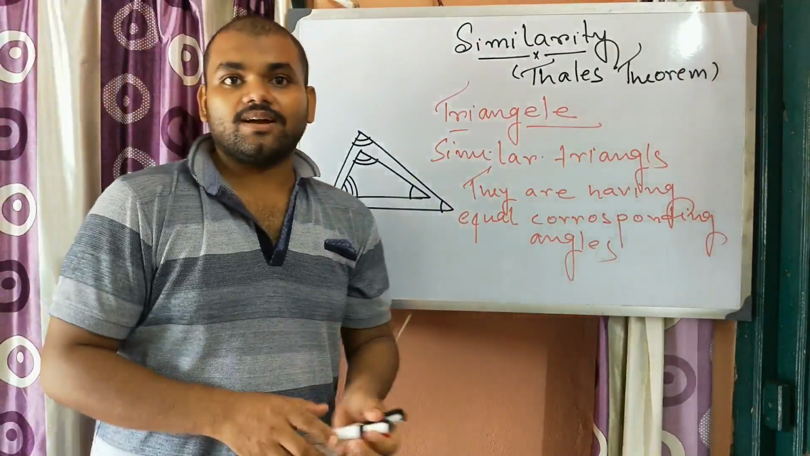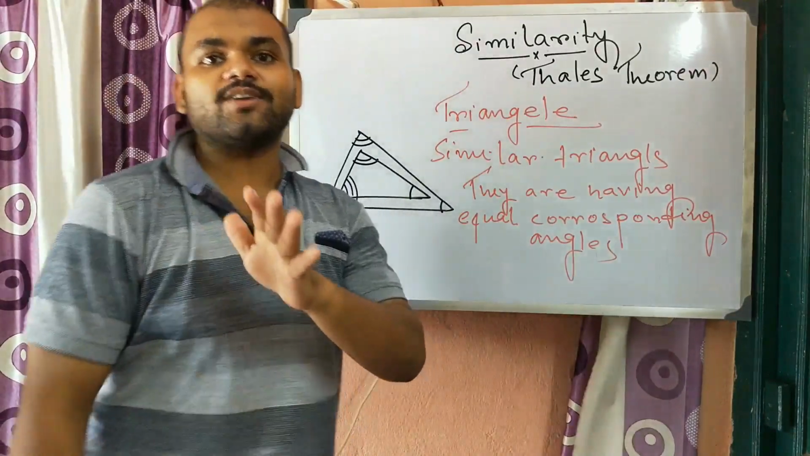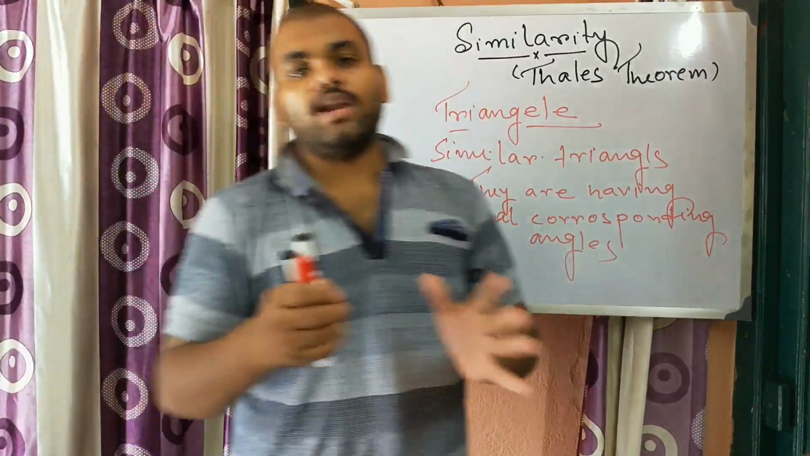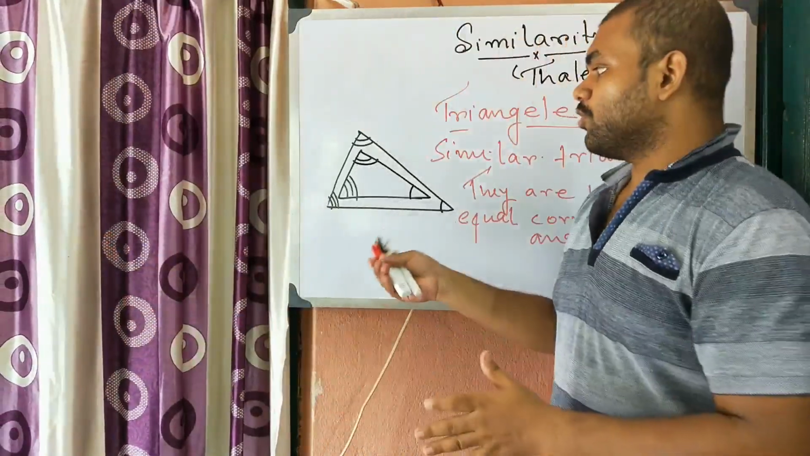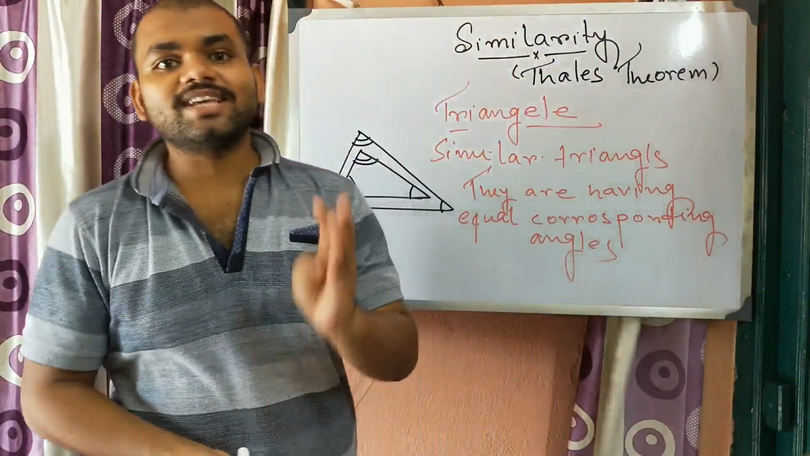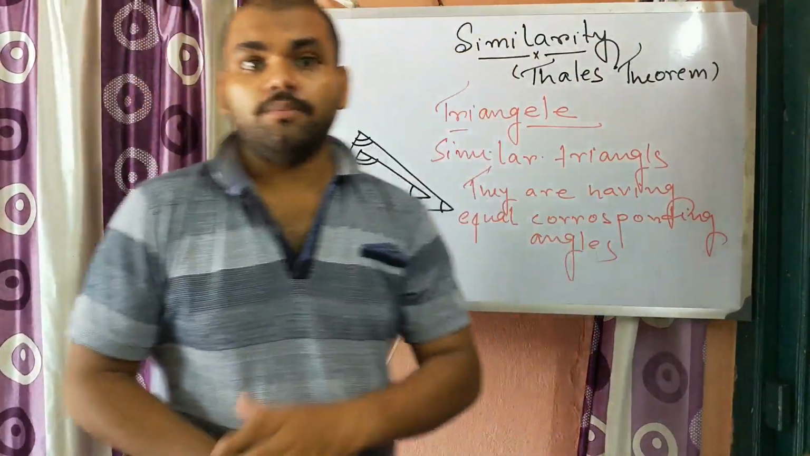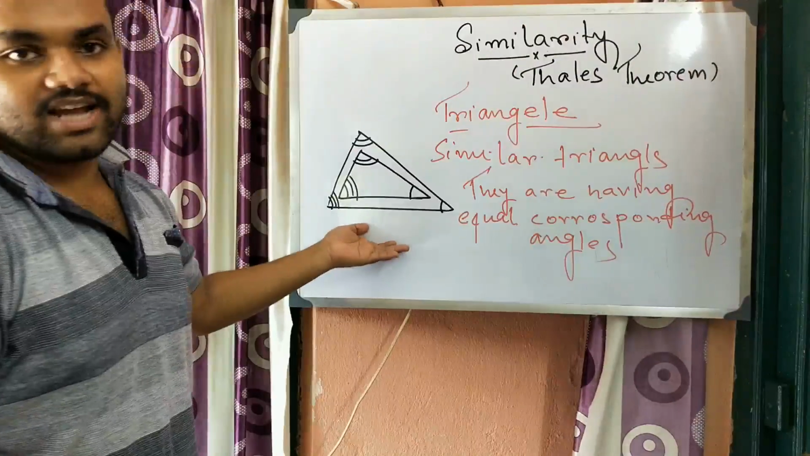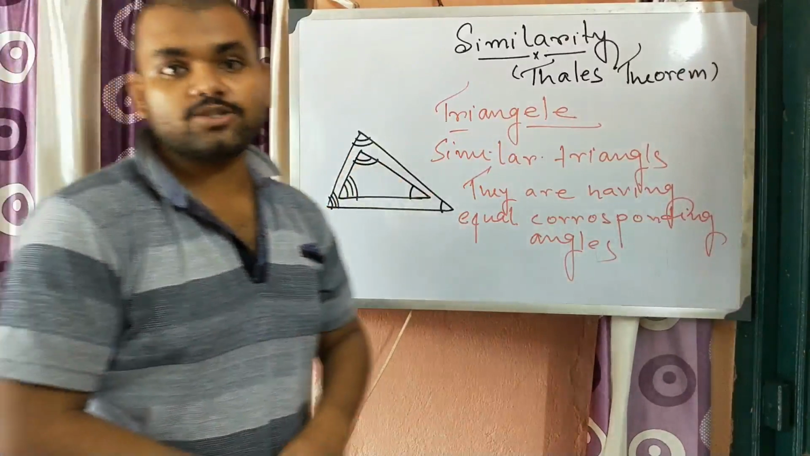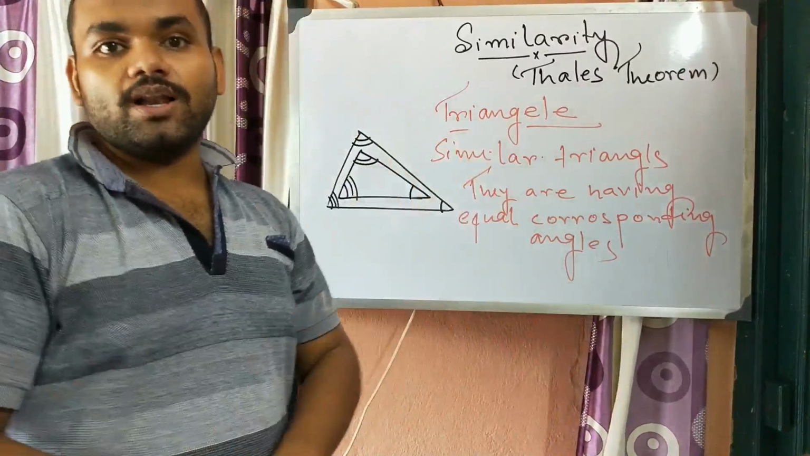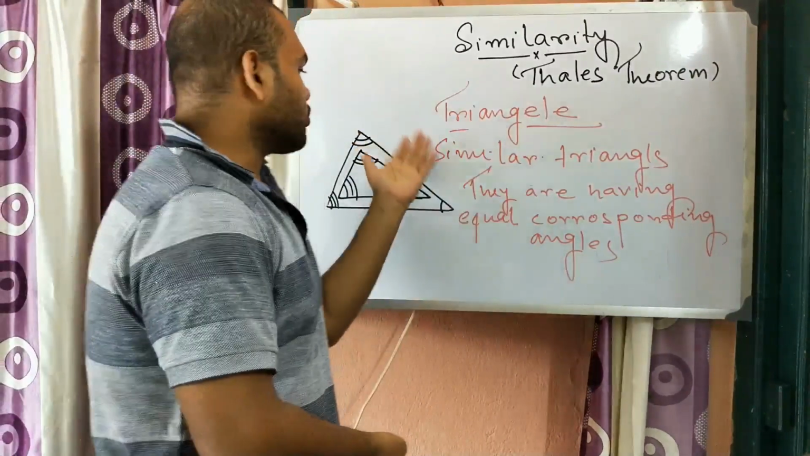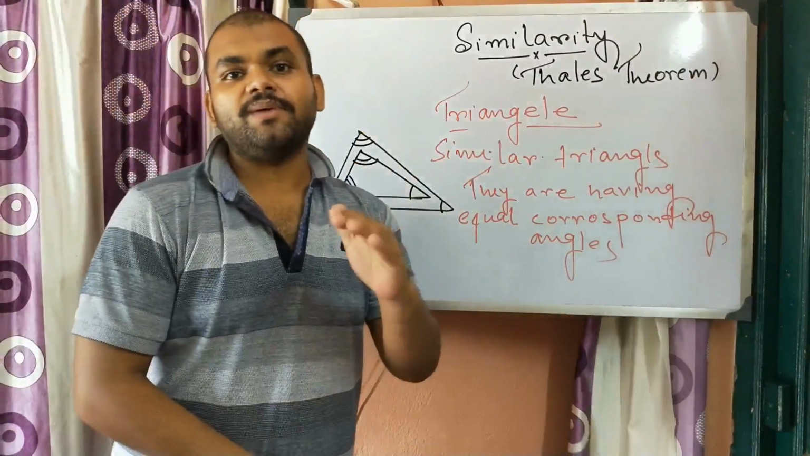What is the difference between similarity and congruence? If two triangles are congruent, then their corresponding sides and corresponding angles are equal. But in case of similar triangles, though their corresponding angles are equal, their corresponding sides are not equal. But their corresponding sides are in the same ratio.